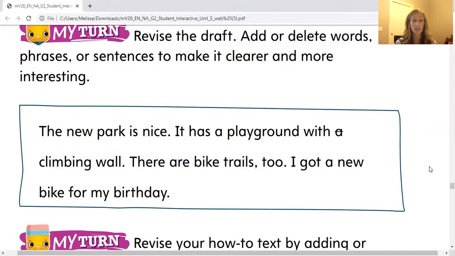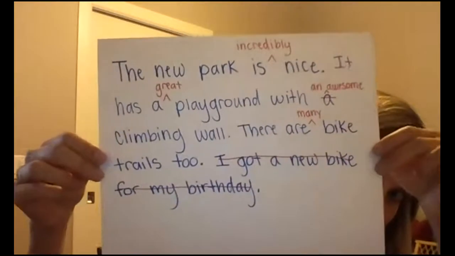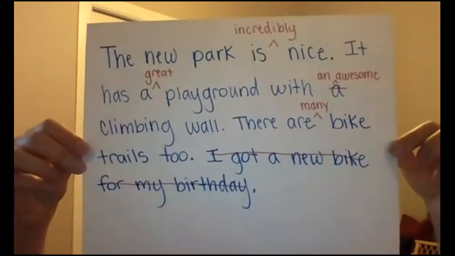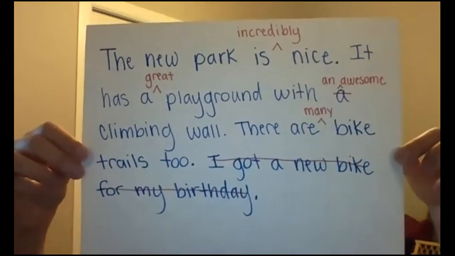Okay, so what you're going to notice is that I actually got rid of this entire last sentence. I removed it because it's not necessary. I'm focusing on the park. I'm not talking about my birthday. I know I mentioned a bike, but I'm kind of going off on a tangent, moving into another direction, talking about my birthday if I add that sentence in. And this paragraph is mainly about the park and how nice it is. So I'm going to stop sharing my screen. I'll hold this up for you. Like I said, go ahead and pause the video if you need to and make the same corrections that I have made. I hope you guys can see it clear enough.